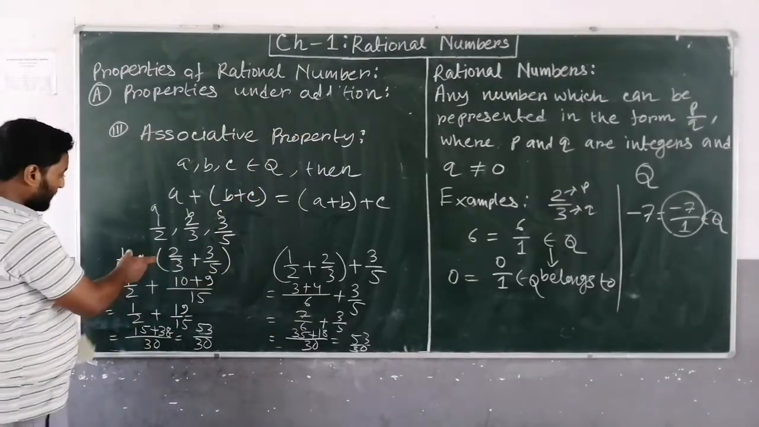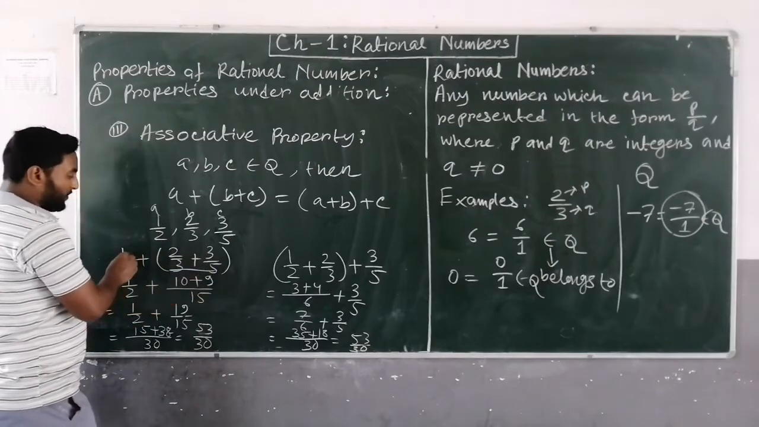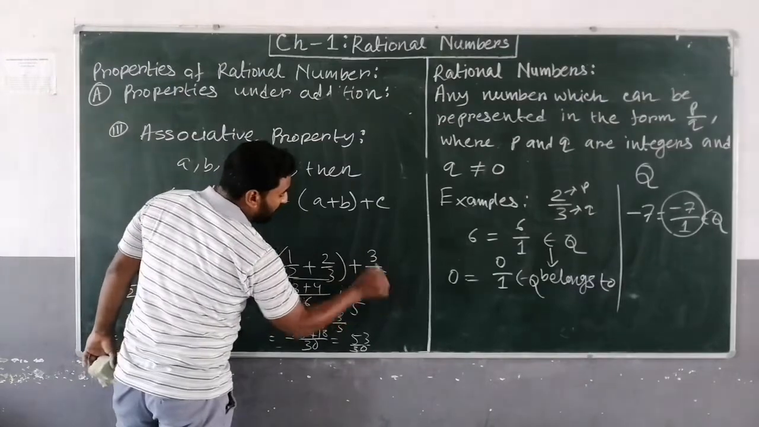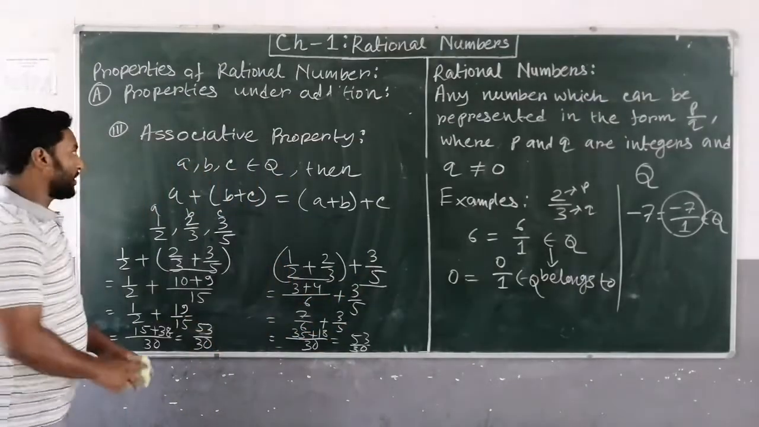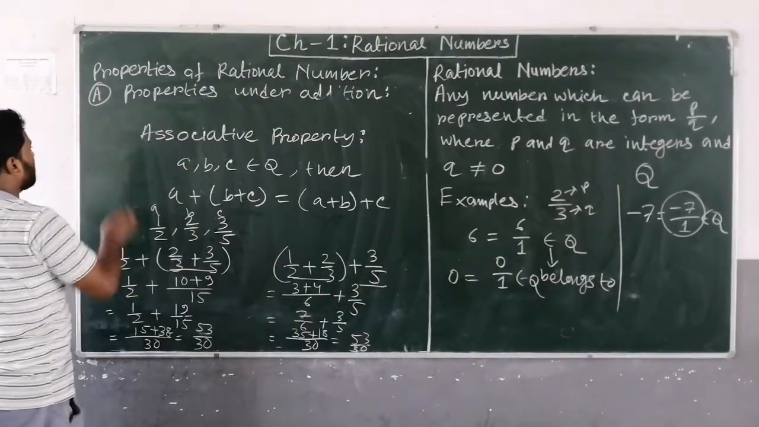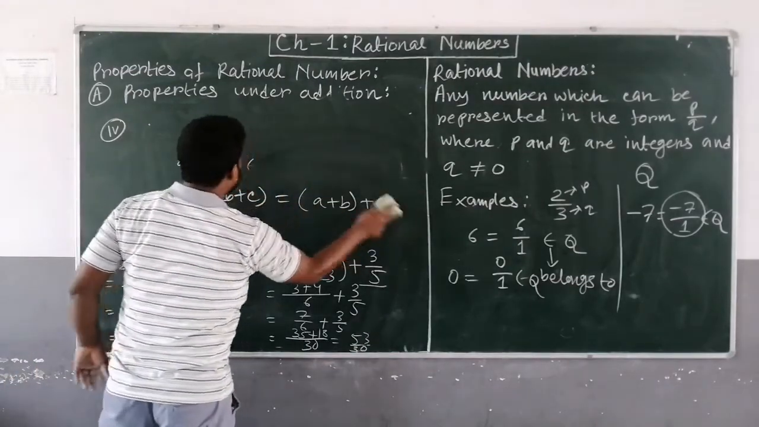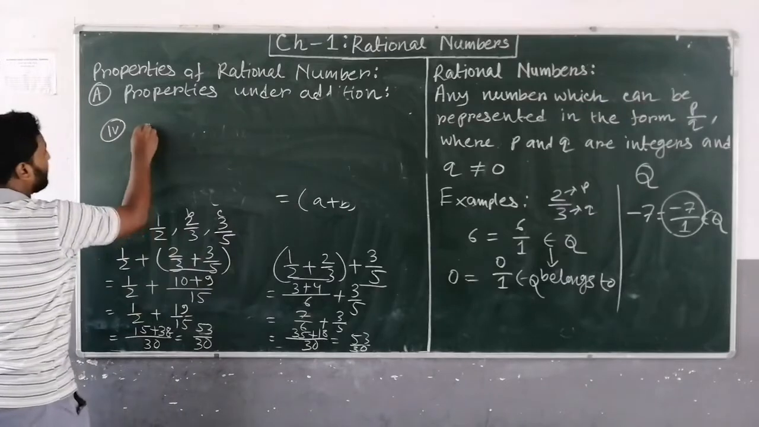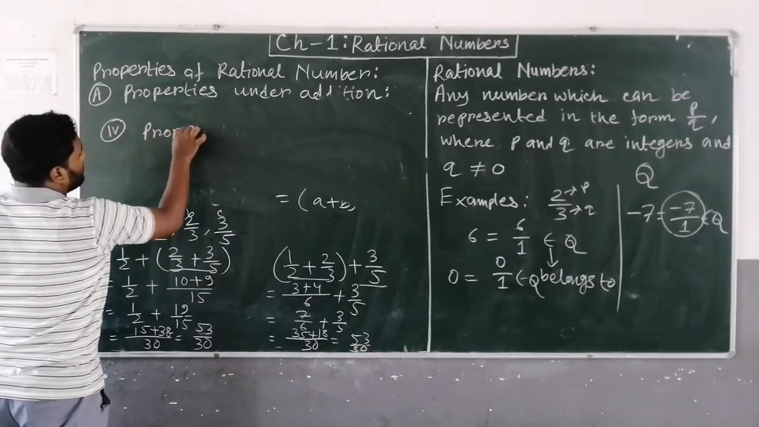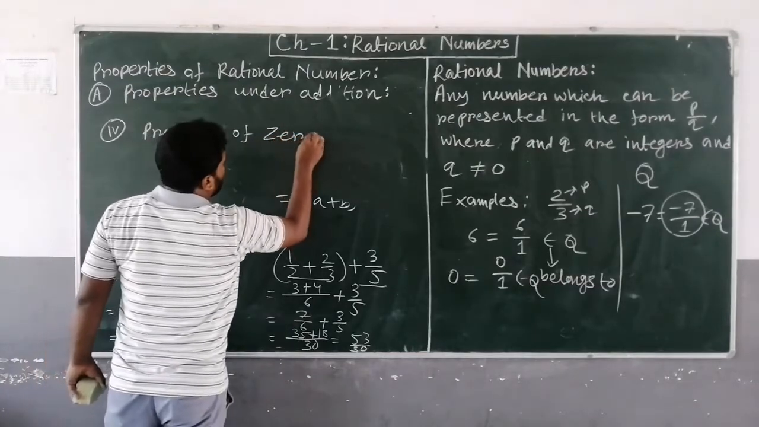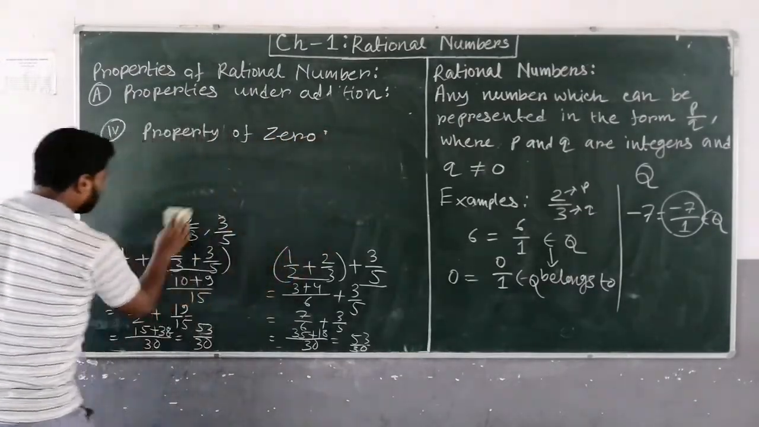If you add the last two and then with the first, the result will be the same. If you add the first two and then with the last, it will be the same. Okay, now the fourth property. The fourth property is the property of 0.